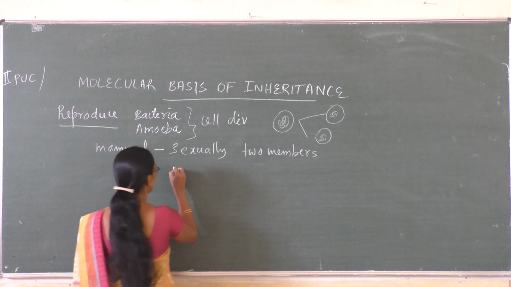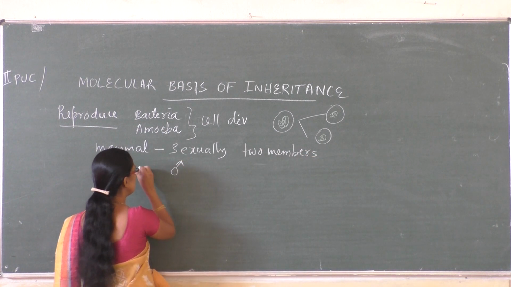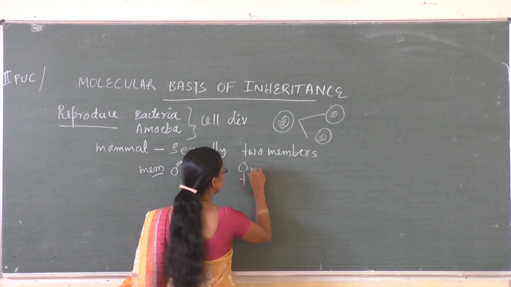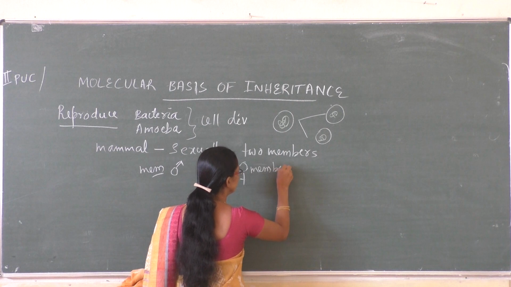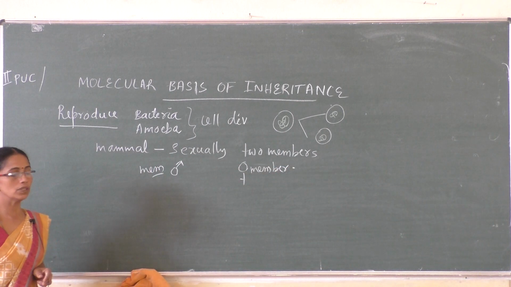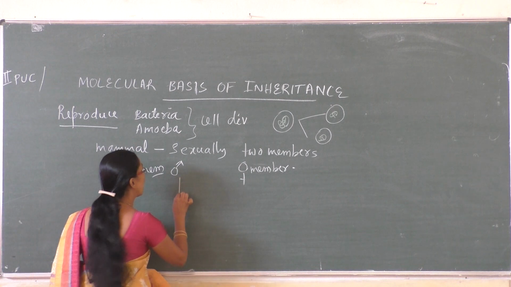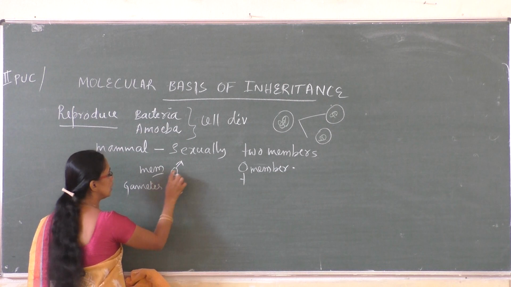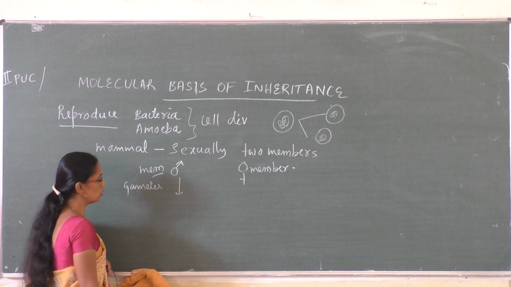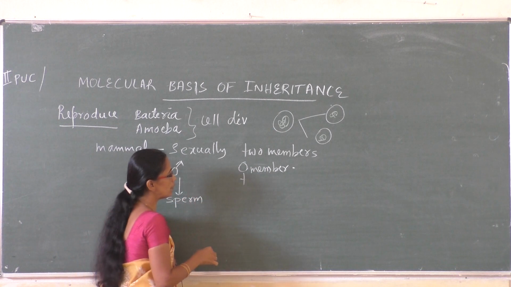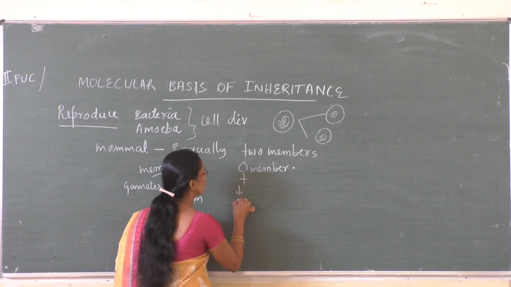A male member, we can represent like this, and a female member. Members produce gametes. The male member produces a gamete which we call sperm. The female member produces a gamete which we call egg.